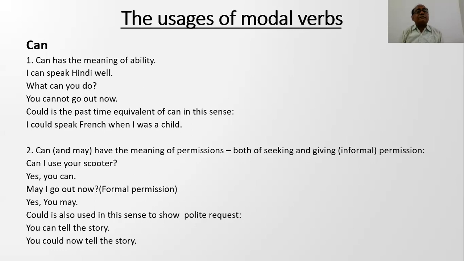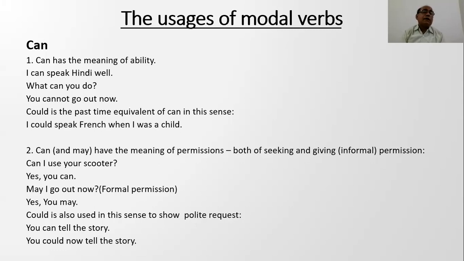Could is the past tense equivalent to can in this sense. I could speak French when I was a child. So here could expresses the ability in the past.